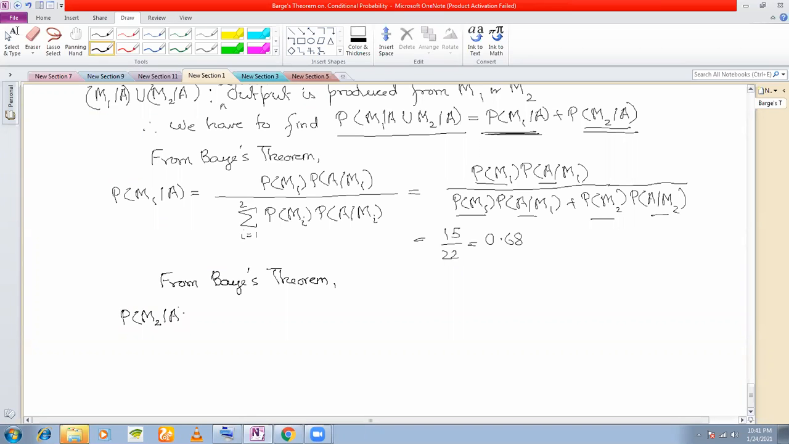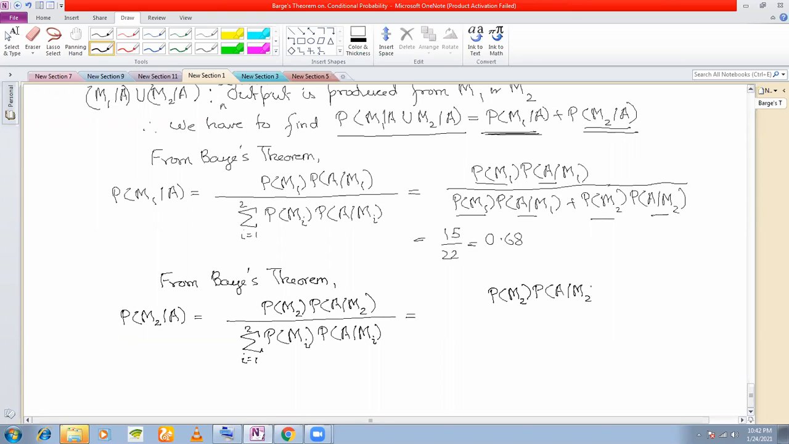PM2 slash A is PM2 PA slash M2 divided by summation i equal to 1 to 2 PMi PA slash Mi, which is PM2 PA slash M2 divided by PM1 PA slash M1 plus PM2 PA slash M2, right? Now we know all the probabilities here also, isn't it?